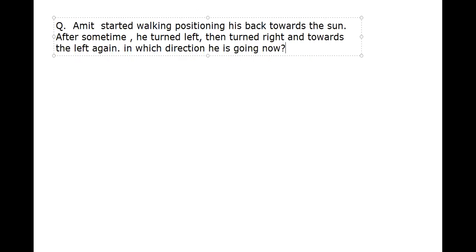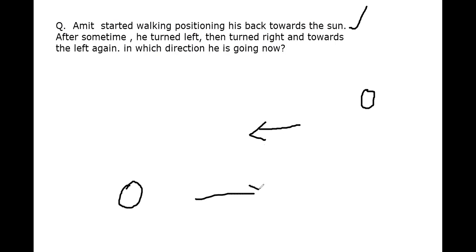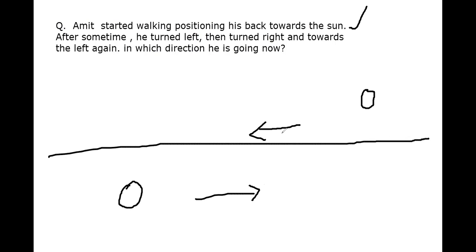So the understanding at this point of the question is, Amit started walking, positioning his back towards the sun. So the person is walking by facing his back towards the sun. Suppose in the morning, the sun will be in the east. So if the question is asked in the morning, he will be facing towards west. If the question is asked in the evening, he is facing towards east. So based on these two understandings, we will be getting two answers for this question.